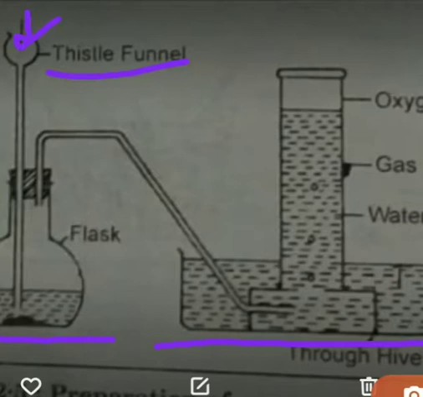Then a gas evolves in the form of bubbles. You can see here these bubbles are coming, so these bubbles are a gas. This gas is the oxygen gas, but read the steps consequently, how they are going on. Firstly, the gas is evolved in the form of bubbles, and when the gas jar is completely filled, earlier you have seen, let me remove this, earlier you see there are 3 parts of gases, one is here, one is here, and one is here.